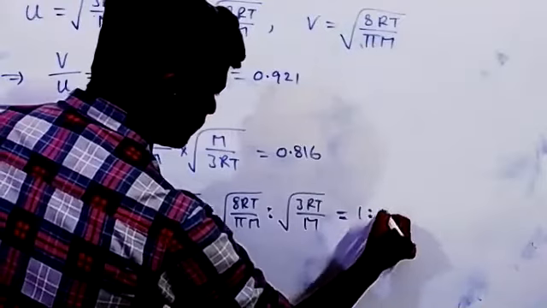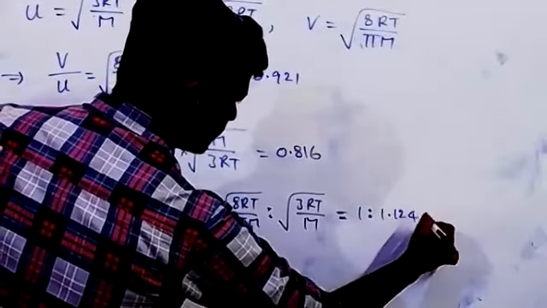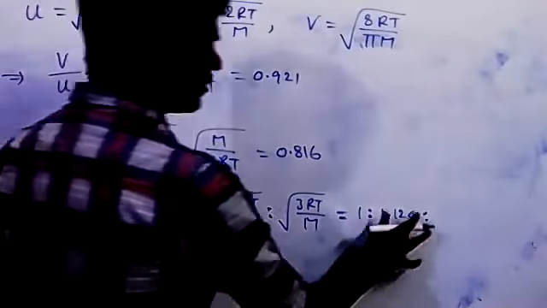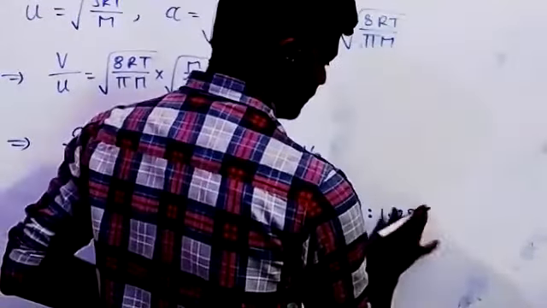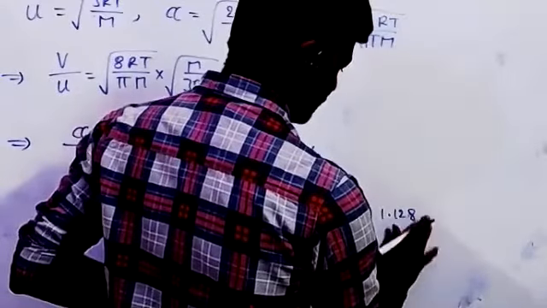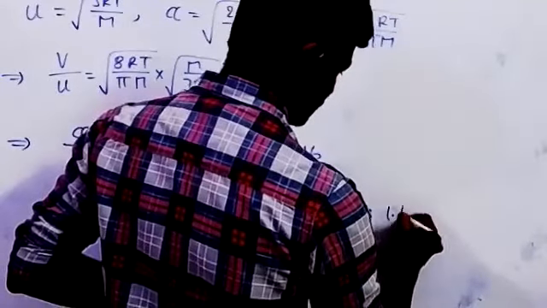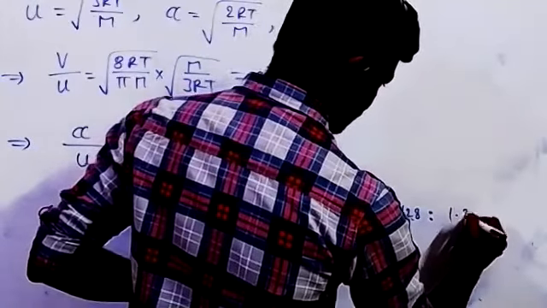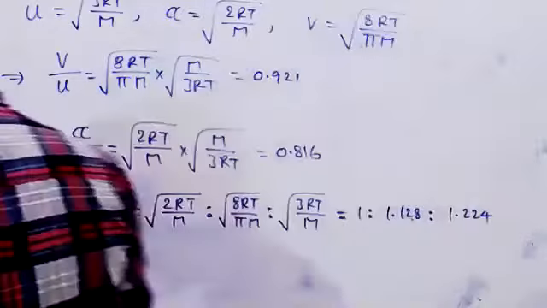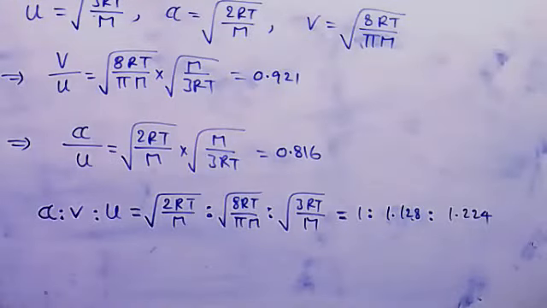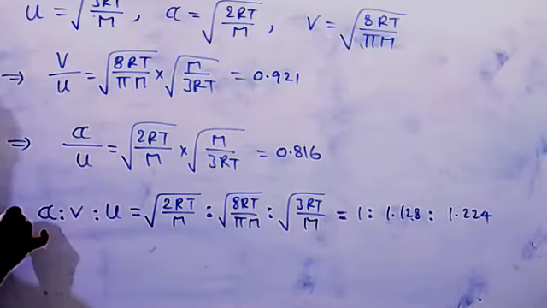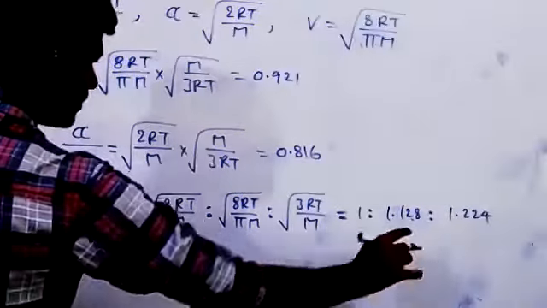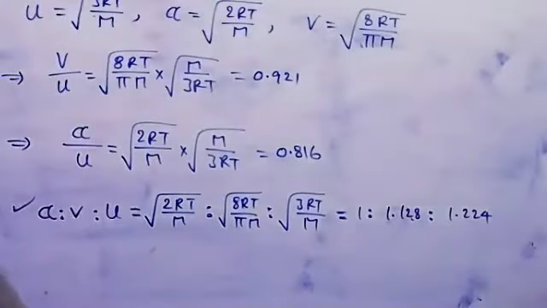The value is 1 is to 1.128 is to 1.224. So these relations and values are directly asked in MCQ questions by these formulas.